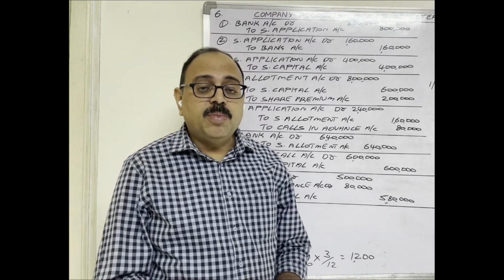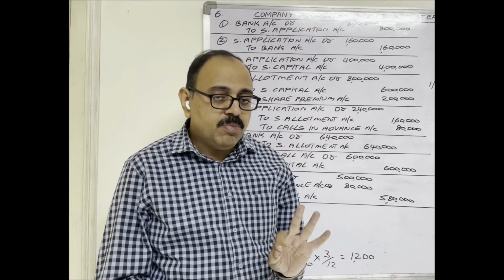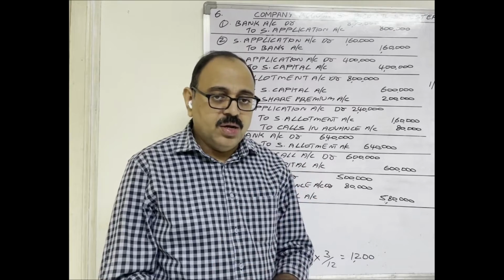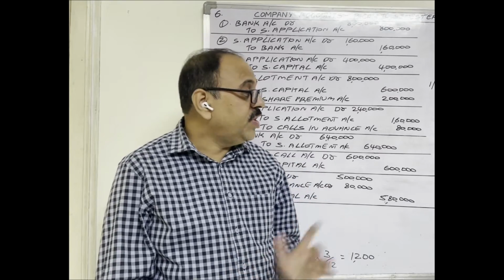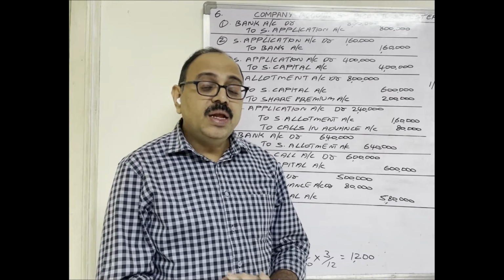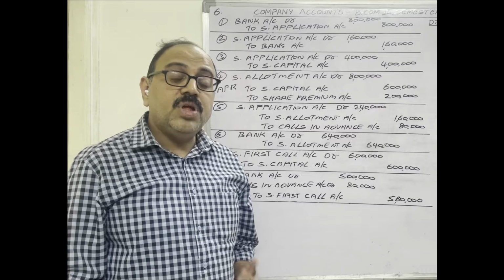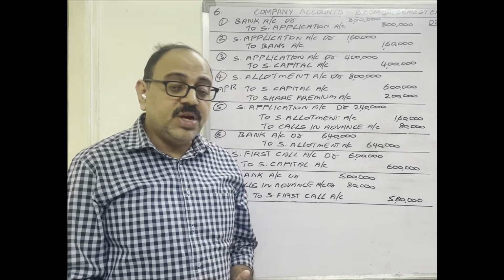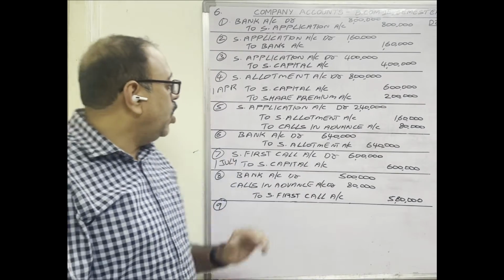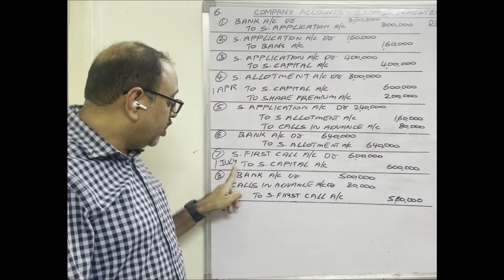In previous problems, we used to write entries for application, allotment, first call, final call. But in the present problem, for final call, we should not write any entries, because in the current year, the company is not making this final call. Now the next entry, the last entry, is for interest. Here, allotment is made on 1st April. First call amount date is 1st July.